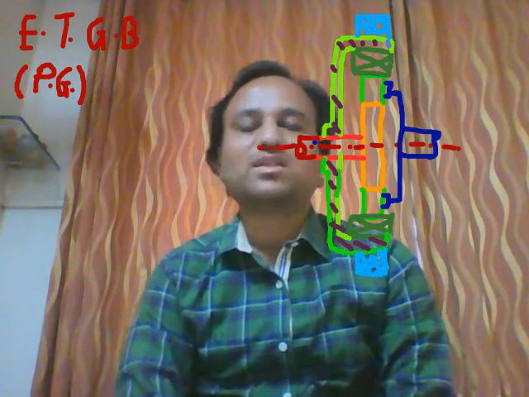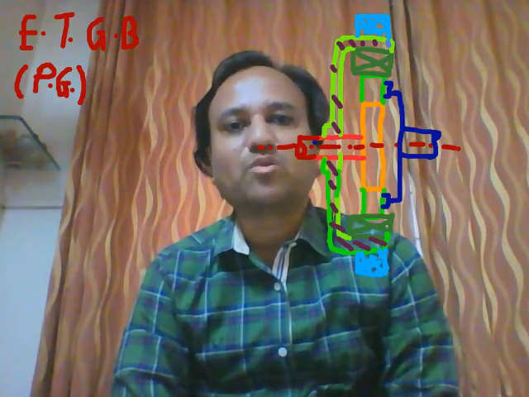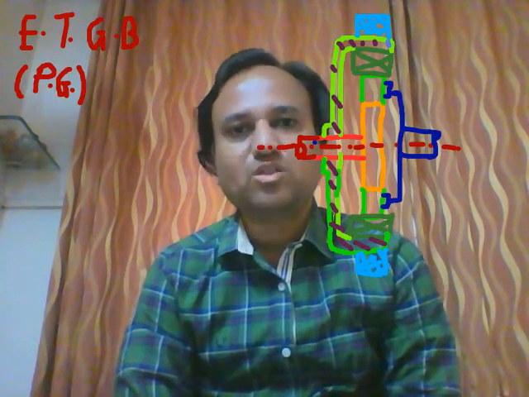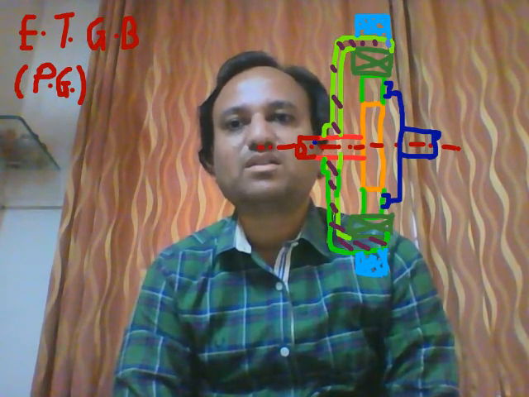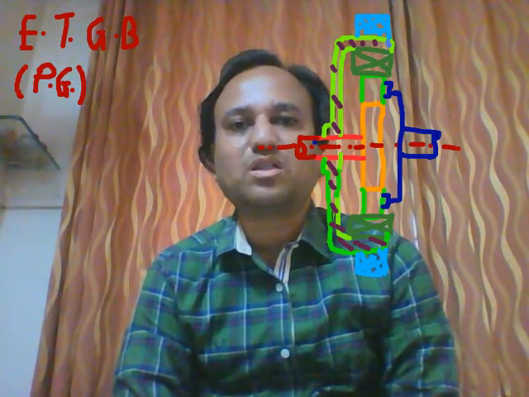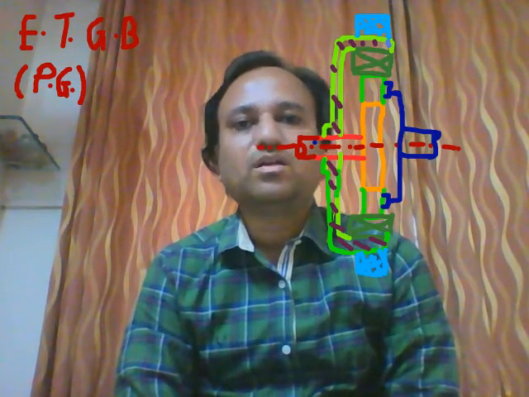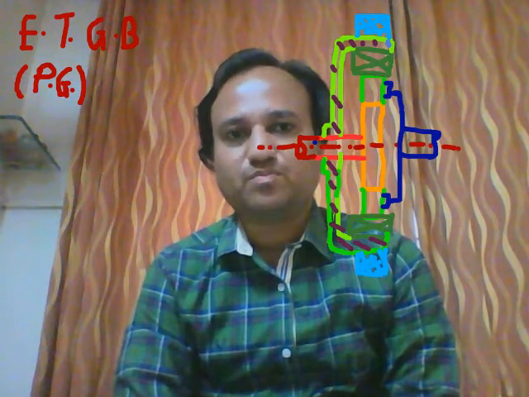We already discussed the other manual gearboxes: sliding mesh, constant mesh, and synchromesh gearbox. The fourth one is the epicyclic train type of gearbox, popularly used in automatic transmission.